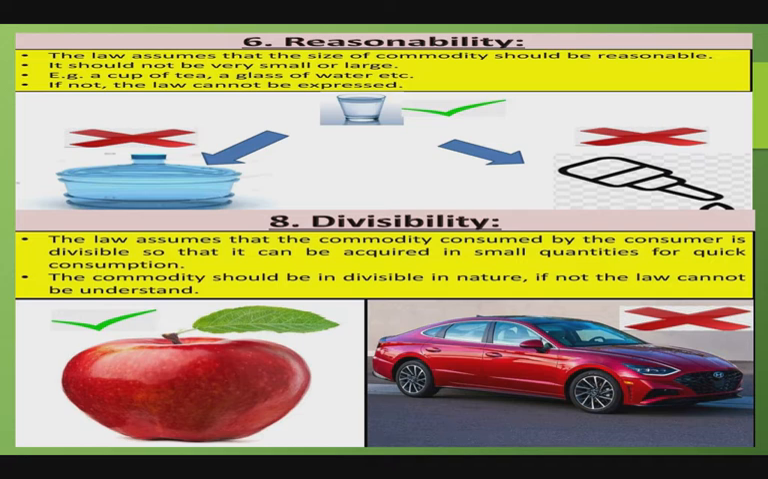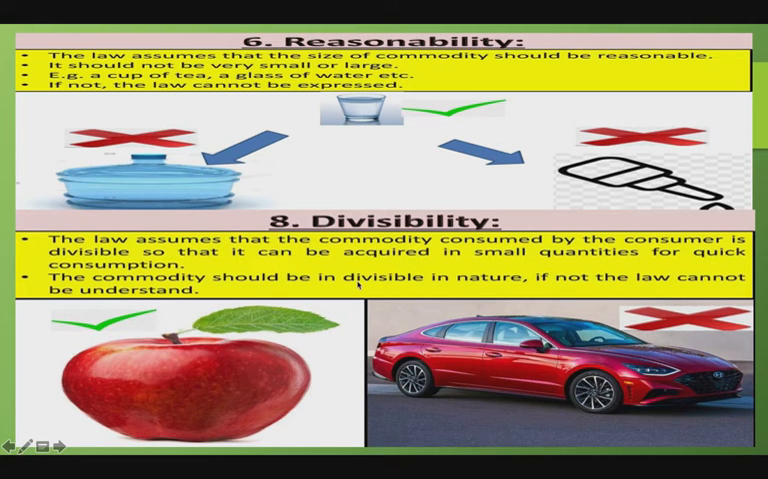The next assumption or condition is reasonability. The units of a commodity should be of standard or normal size, neither too big nor too small. For example, a cup of tea should be taken in a cup, not in a spoon. Water should be taken in a glass, neither in a bucket or a pot or in a drop.